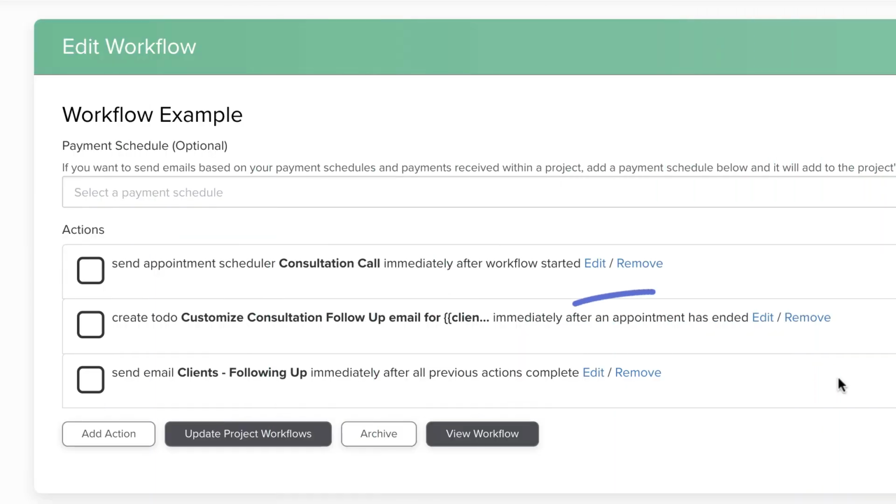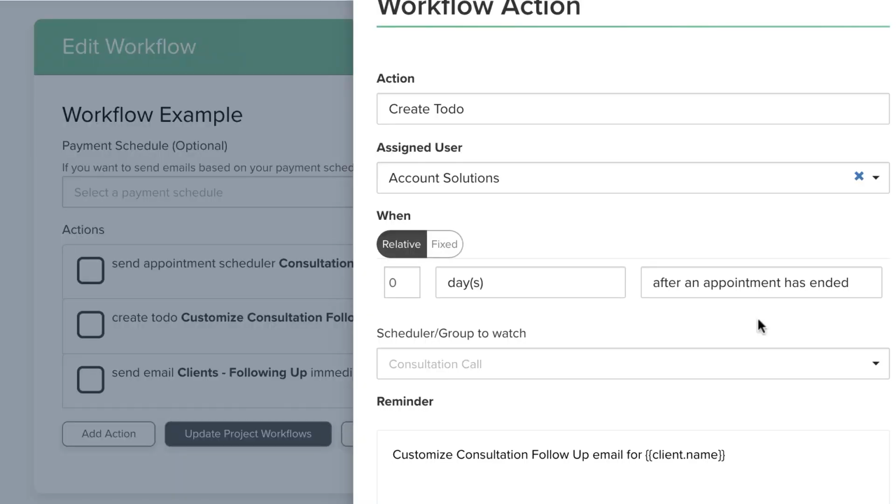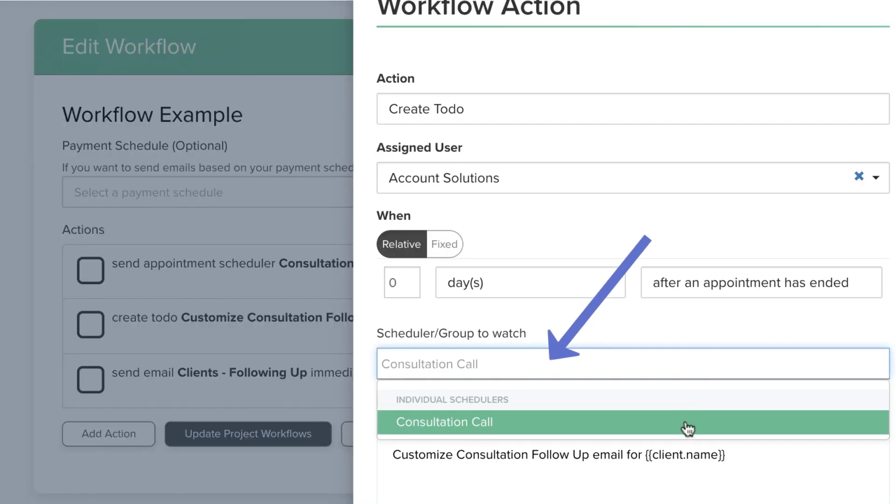The trigger after an appointment has ended runs relative to when an appointment is set to end. It's great to help you follow up after a meeting. Just like the previous triggers, you'll need to identify the specific scheduler Dubsado will watch.